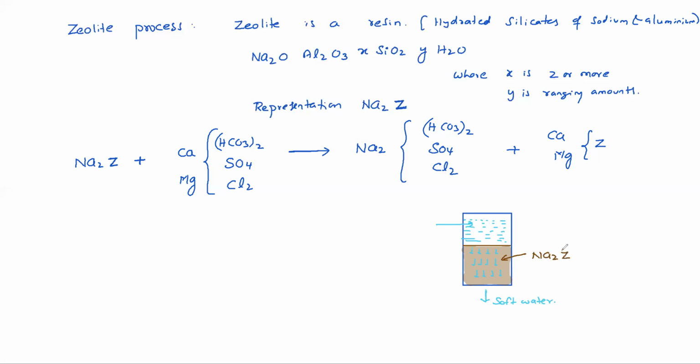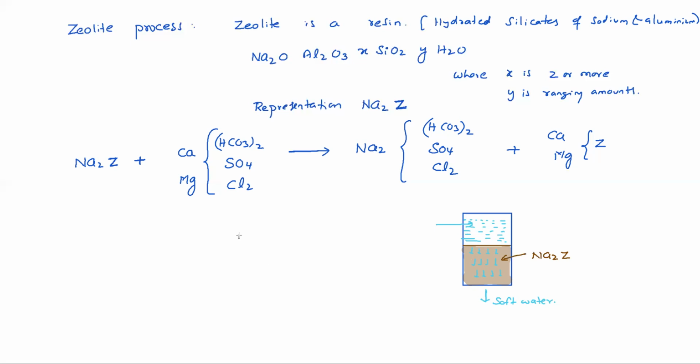But that Na2, after some time, what happens? Complete sodium ions will be attached to those bicarbonates, sulfates, and chlorides, and calcium ions present in water will be attached to this zeolite. After some time, the sodium zeolite will be exhausted and becomes calcium and magnesium zeolite. Then what to do? How to wash this sodium zeolite? The cleaning should be done.